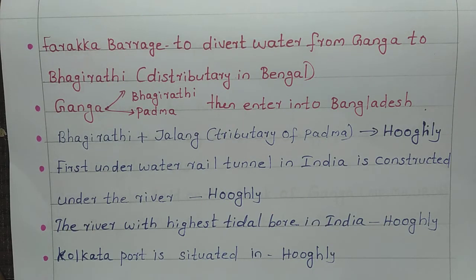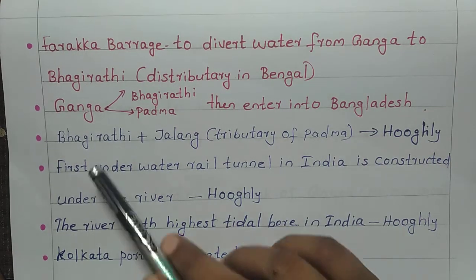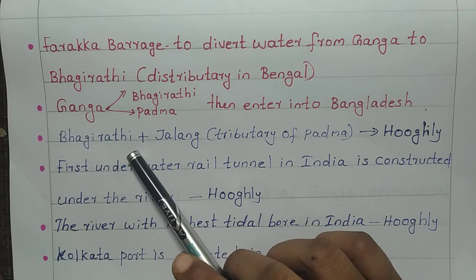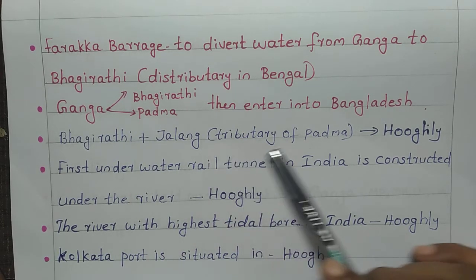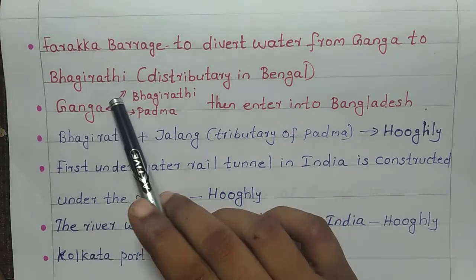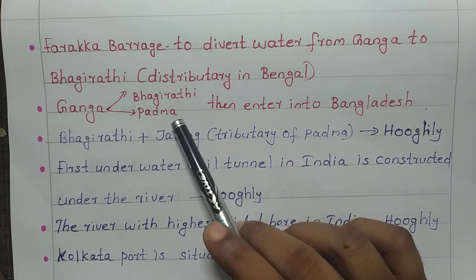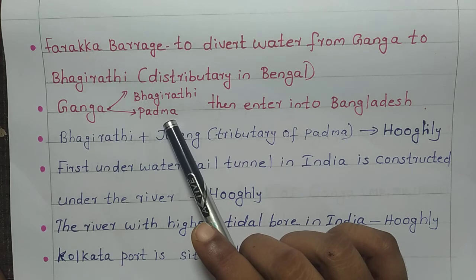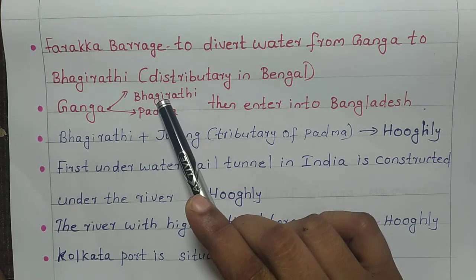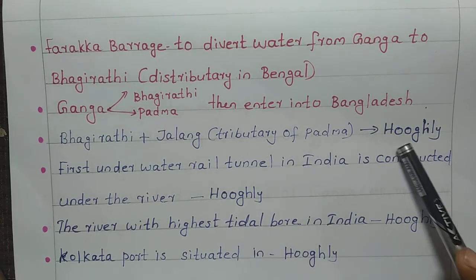And there is a Farakka barrage on river Ganga, that is to divert water from Ganga to Bhagirathi. And this Bhagirathi again joins with Jalangi river. Jalangi is a tributary of Padma. Here you can see Ganga is split into two rivers, Bhagirathi and Padma. Jalangi is the tributary of Padma. Then this Bhagirathi river joins with the tributary of Padma, that is Jalangi, and forms Hooghly River.